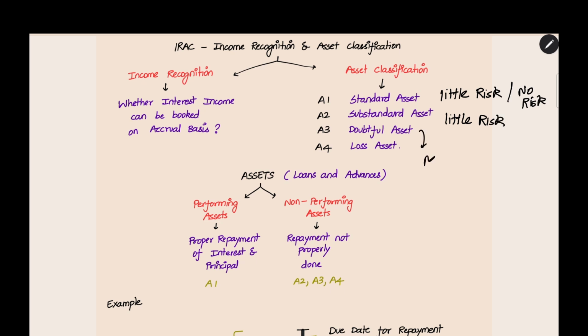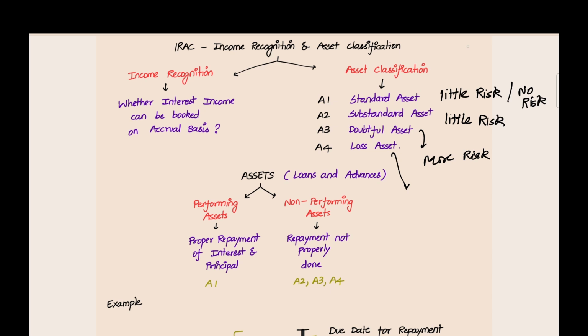And for doubtful asset, there is even more risk. And in loss asset case, you cannot even recover the amount. Only then it can become a loss asset. The RBI inspection or auditors have identified that the borrower cannot repay the amount. You cannot recover even a single rupee from the borrower. In that case, it will become a loss asset.